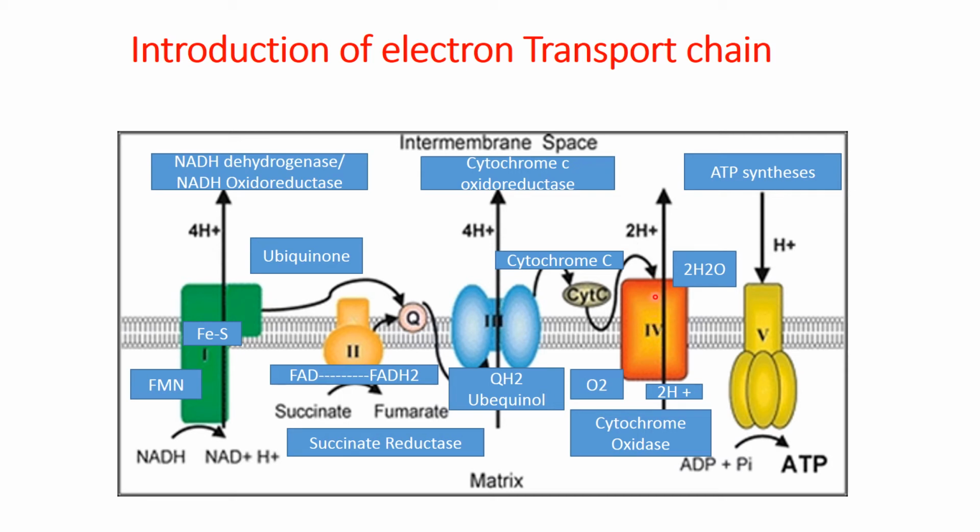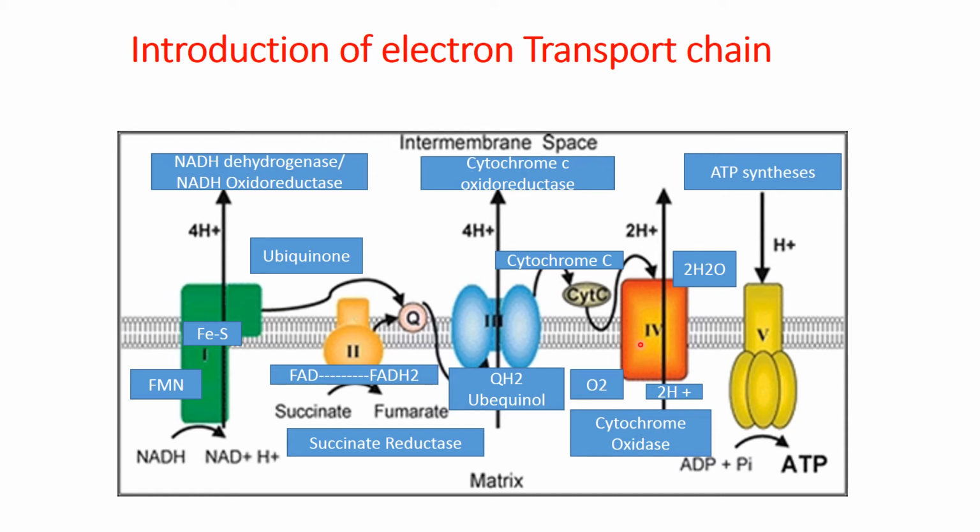And complex 4 also has some inner electron carriers that ultimately deliver electrons to the oxygen, which enters into this complex, and then hydrogen enters into that complex.